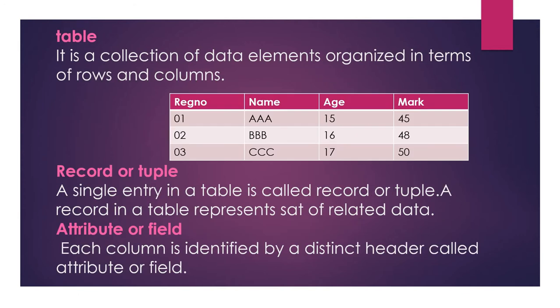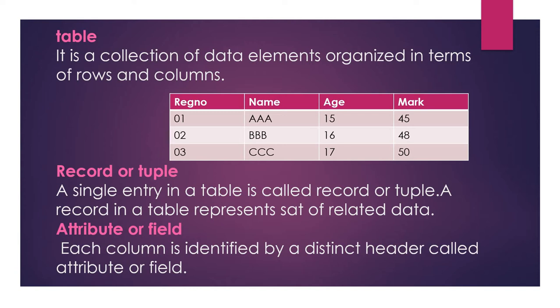Then what is a table? It is a collection of data elements organized in terms of rows and columns. A table is a combination of rows and columns. Data elements are arranged in rows and columns. Then we can learn some terms related to this table.